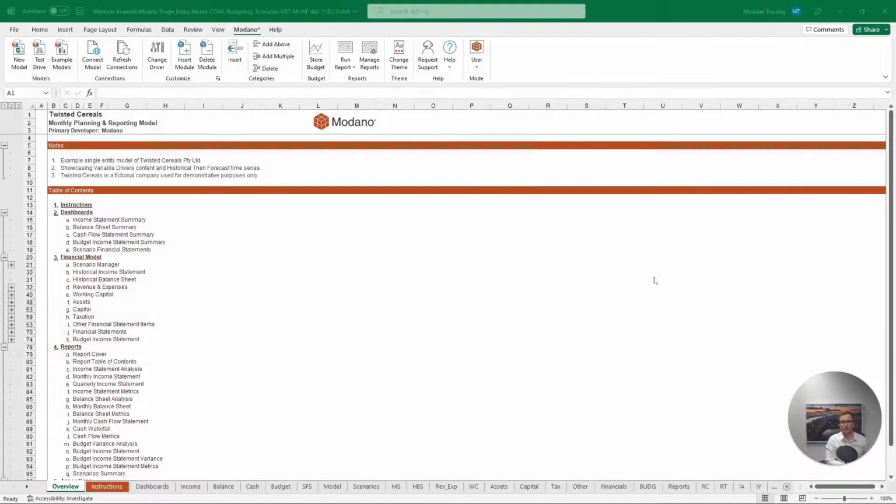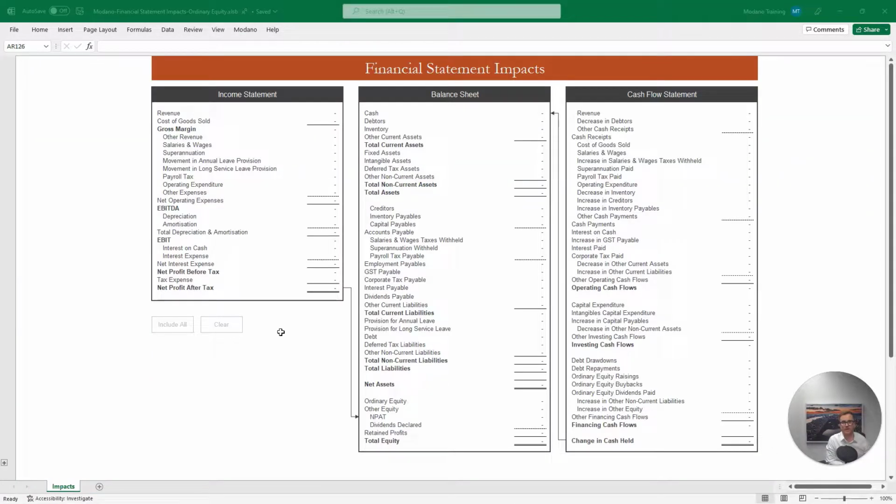So let's look at ordinary equity. Now, ordinary equity, or the common stock of a business, is analysed in a very similar way to how we approach debt. Just like we covered in our debt video, it's easiest if we look at the financial statement impacts of ordinary equity by breaking them into two sets. When we look at the financial statement impacts of ordinary equity within a three-way financial model, these can be broken into two sets: the ordinary equity balances and the dividends.